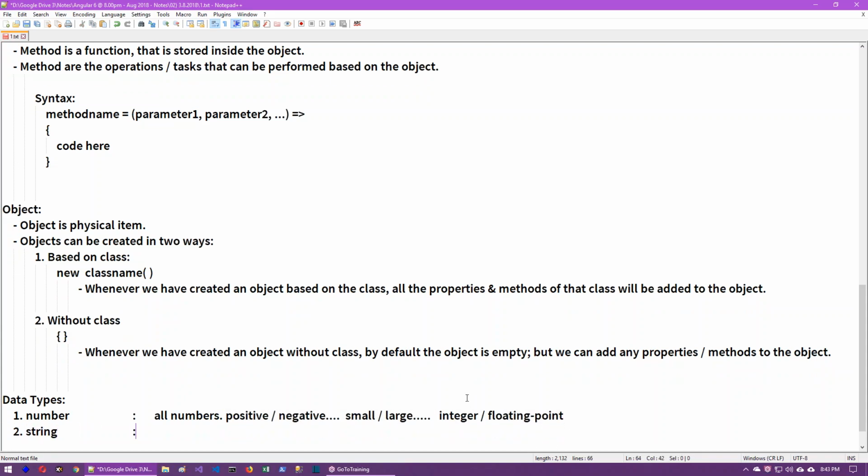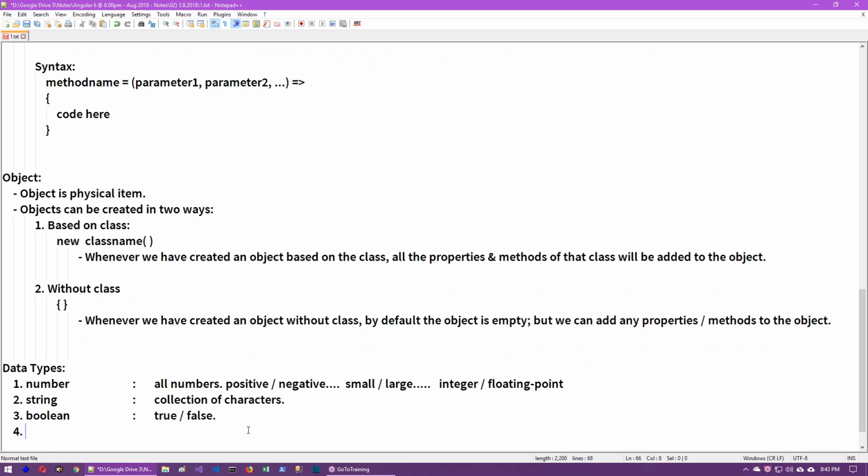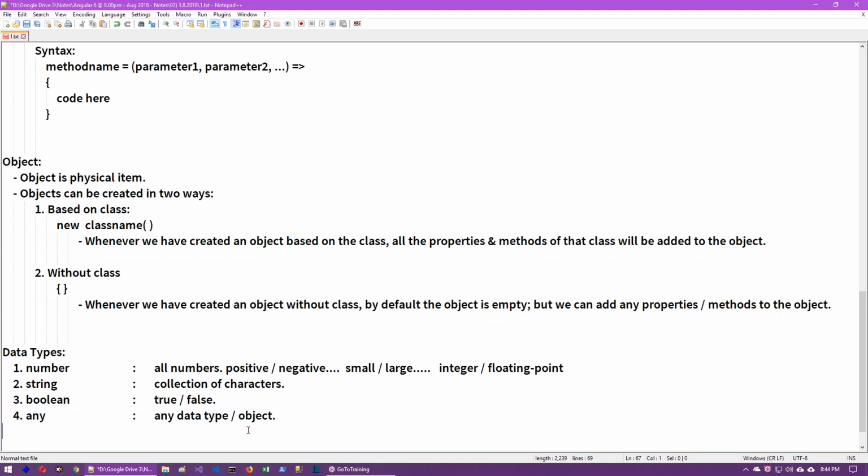Second one, string, means a collection of characters. Here characters means alphabets, digits, and special characters too. And boolean can be true or false. And any means any data type or object, we can say. An object without a class is represented as the any data type. Here any means any type of value. It doesn't matter whether it is a number or string or boolean. Any type of value or object without a class is represented mainly as the any data type.